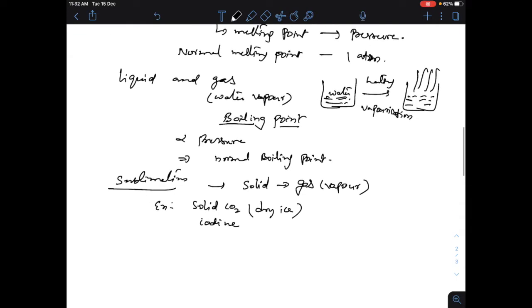So here, what are the two phases which coexist in thermal equilibrium? That is solid and vapor. These two coexist in thermal equilibrium.